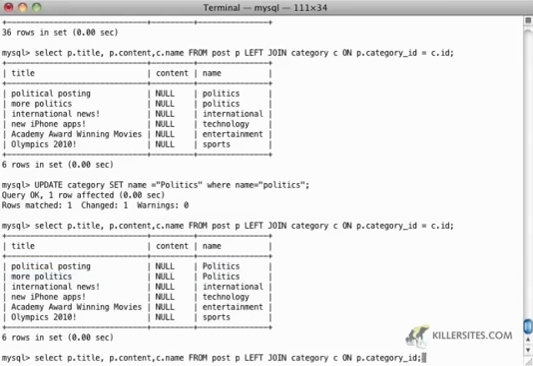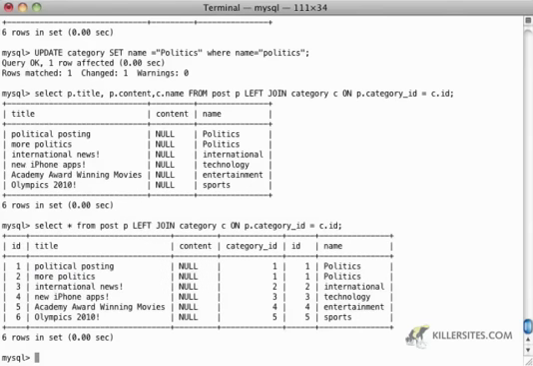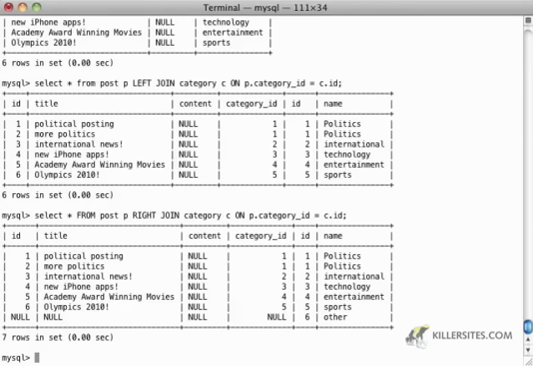Let's go back to the first left join that we did, which was this one right here. Now we can also do a right join, which is actually the opposite. So if I do a select star from post P, because you might see this, the right join, or also known as the outer join, on category C on P dot category underscore ID equals C dot ID, then we're going to get something a little different in that now we're going to get null values.